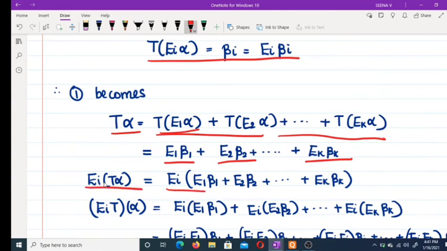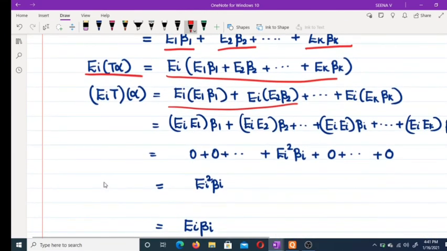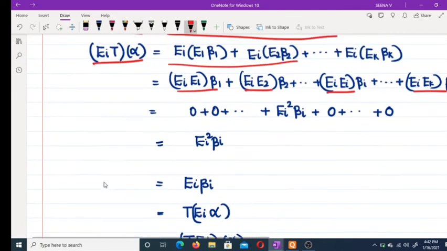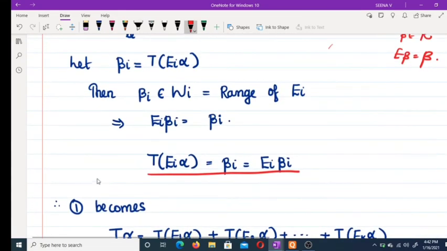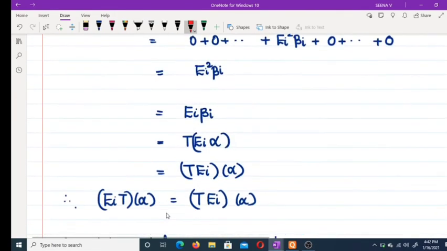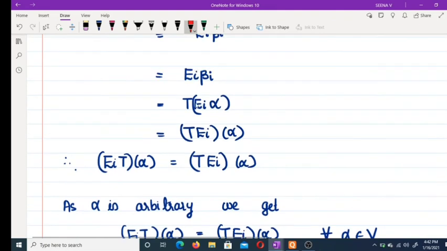We get Ei T alpha equal to Ei E1 beta 1 plus Ei E2 beta 2 plus etc. But Ei Ej equals 0 for i not equal to j. So we are left with Ei squared beta i, which is Ei beta i, which is T Ei alpha.